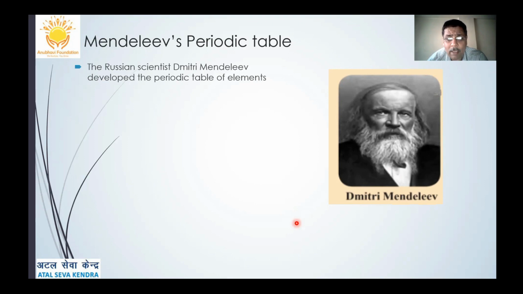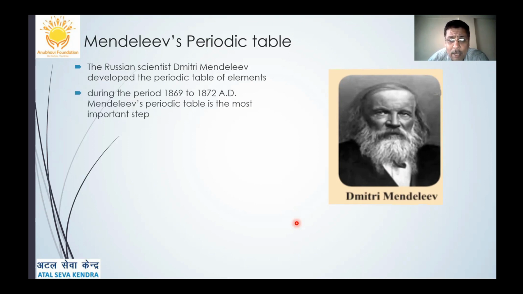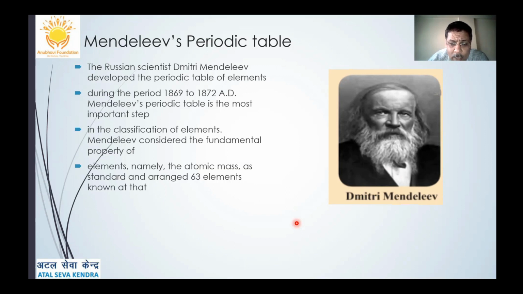He could practically classify all the elements present at that time, and it was the most significant step in the period 1869 to 1872. He considered the fundamental property of elements, namely the atomic mass, and he could classify the 63 elements known at that time in a periodic table, which was called Mendeleev's periodic table.